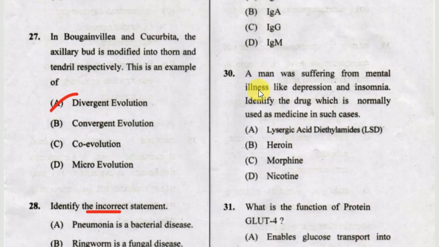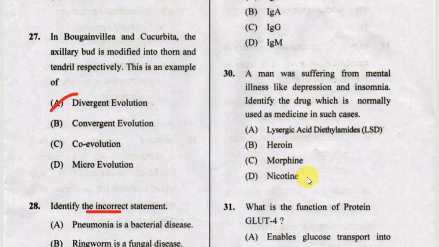Next one, a man was suffering from mental illness like depression and insomnia. Identify the drug which is normally used as medicine in such cases. Option A, LSD. Option B, heroin. Option C, morphine.